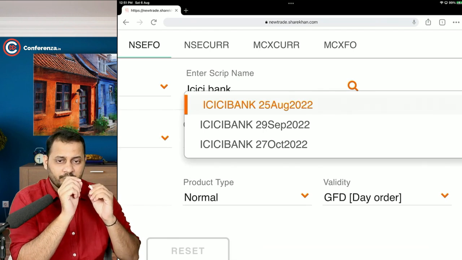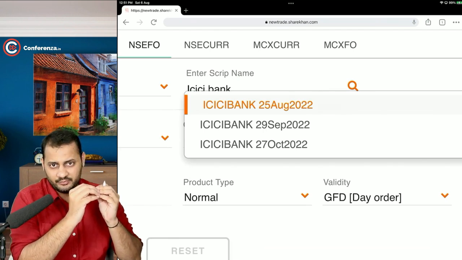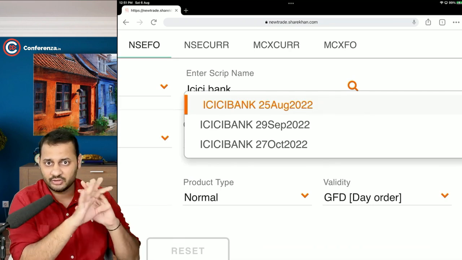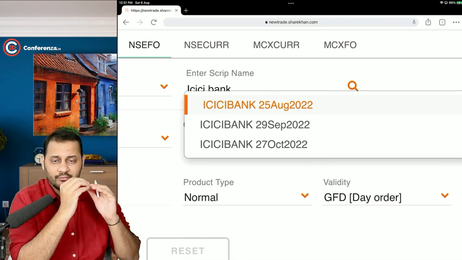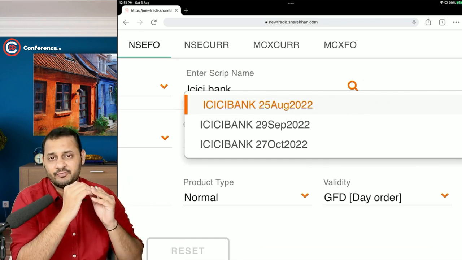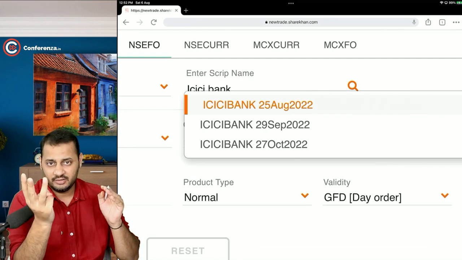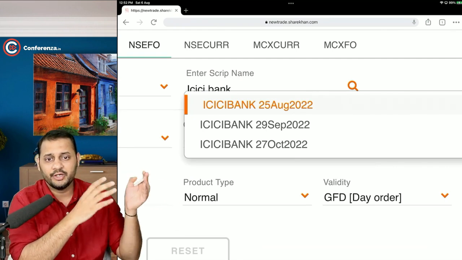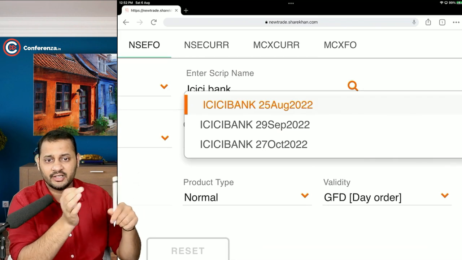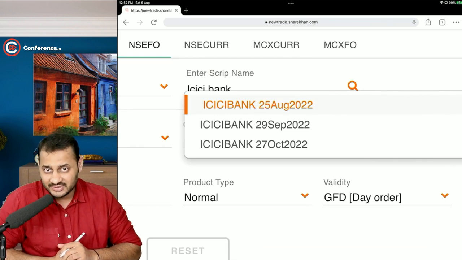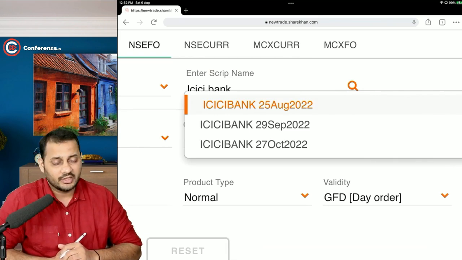What happens is that at any point of time, if you want to deal in the futures of stocks, not index, not currency, and not commodities, if you want to deal in the equity future, we can say equity future or the stock future, there will always be 3 coming contracts which are going to expire on 25th of August, 29th of September and 27th of October. These days are nothing but the last Thursday. Understand what I'm saying. These days are nothing but the last Thursday of the coming 3 months.